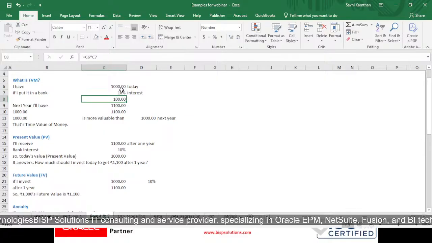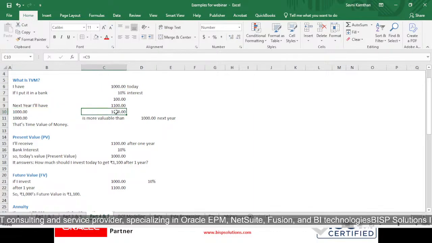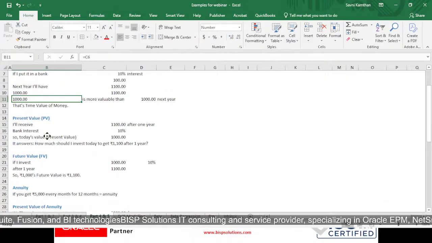My 1000 rupees today is more valuable than 1000 rupees next year, because I will be getting 100 rupees on my investment. This is what time value of money is.